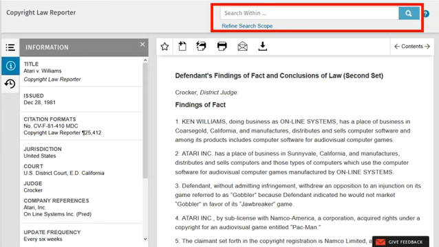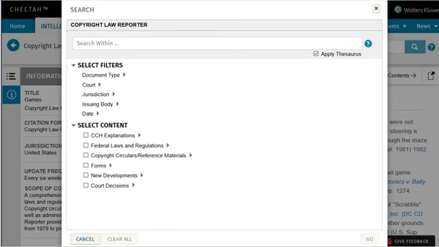You can also access case law using the search box at the top, or run a more advanced search by selecting Refine Search Scope. This allows you to perform a field search in the Copyright Law Reporter database, choosing a particular document type, court, jurisdiction, issuing body, or date.